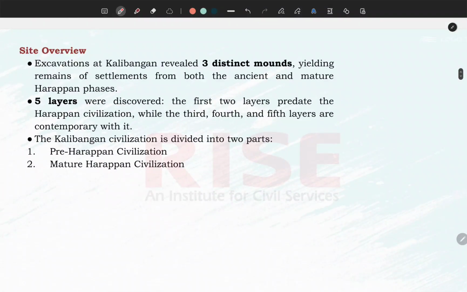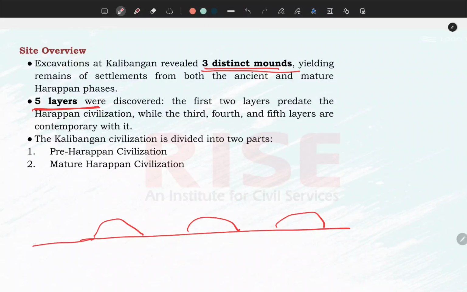Now, site overview. What sort of site is this? If we capture a photo from our drone, we will find 3 distinct mounds in Kalibanga and 5 layers of civilization. Now, what is the meaning of that? You see, if you consider these are the mounds, this is the ground level, and these are the mounds. Now, when these mounds were excavated, we came across different layers of civilization. This is the latest one.